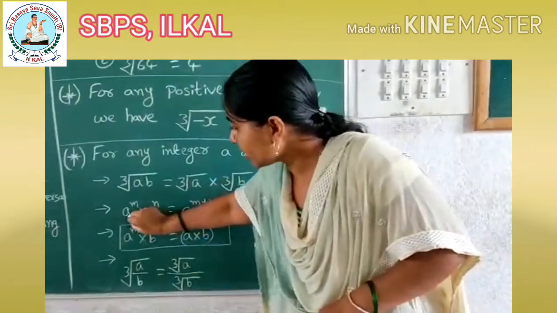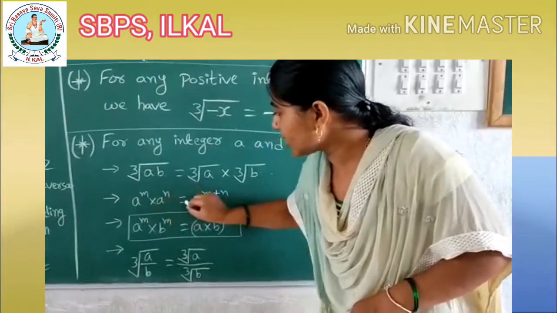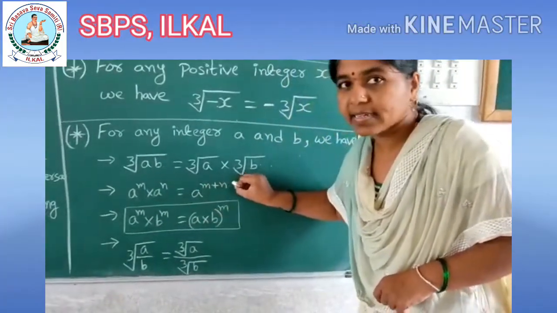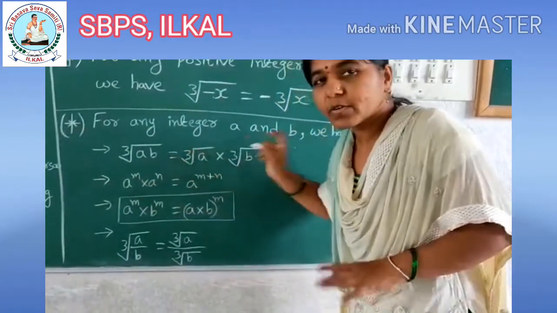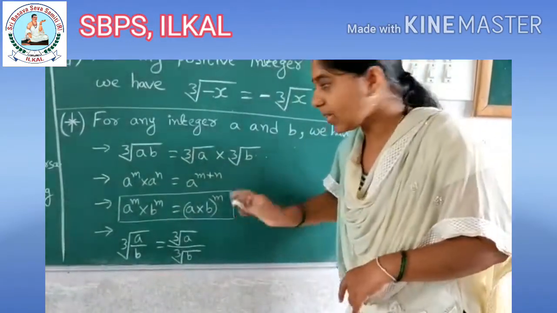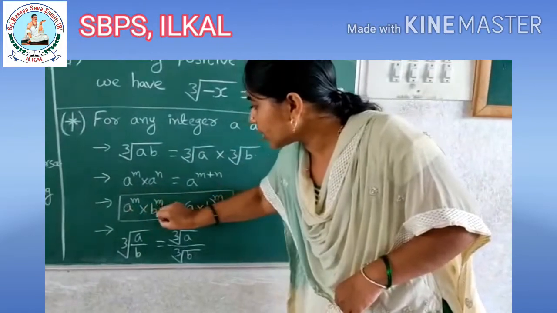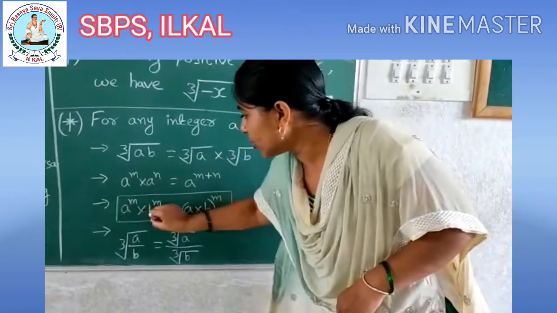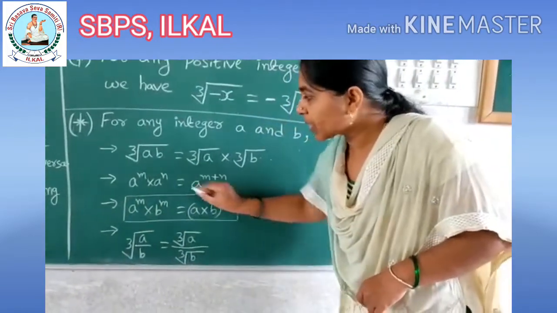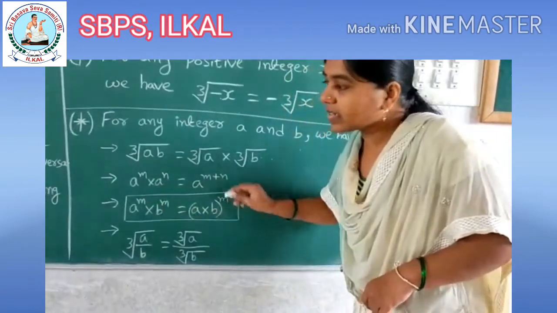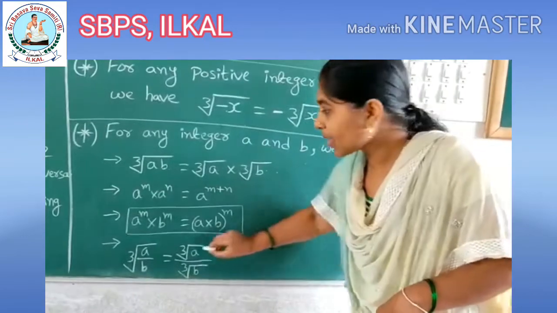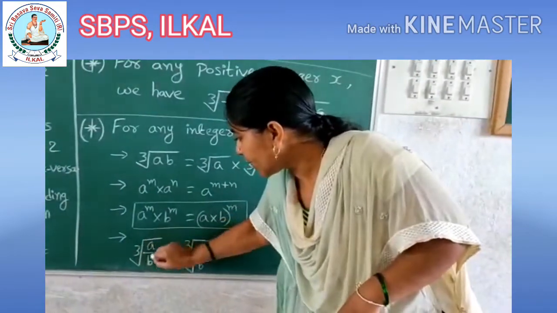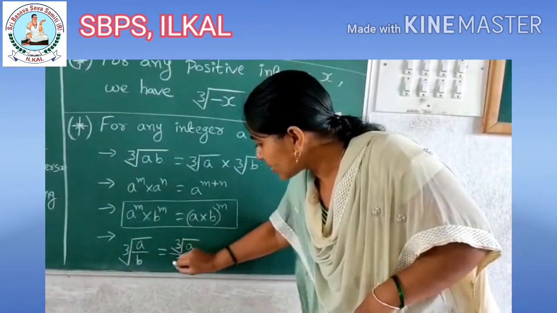And you know one more thing, a to the power m into a to the power n is equal to a to the power m plus n. In the same way, a to the power m divided by a to the power n is equal to a to the power m minus n. Okay. And a to the power m into b to the power m is equal to (a into b) whole to the power m. This I put in brackets, children. Means in this chapter we are going to give preference to these laws. Okay. And the last one, cube root of a by b is equal to cube root of a by cube root of b.